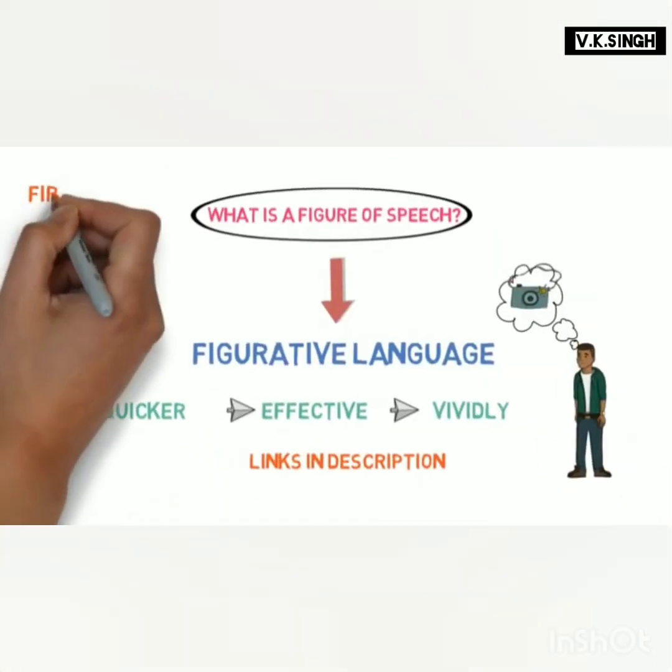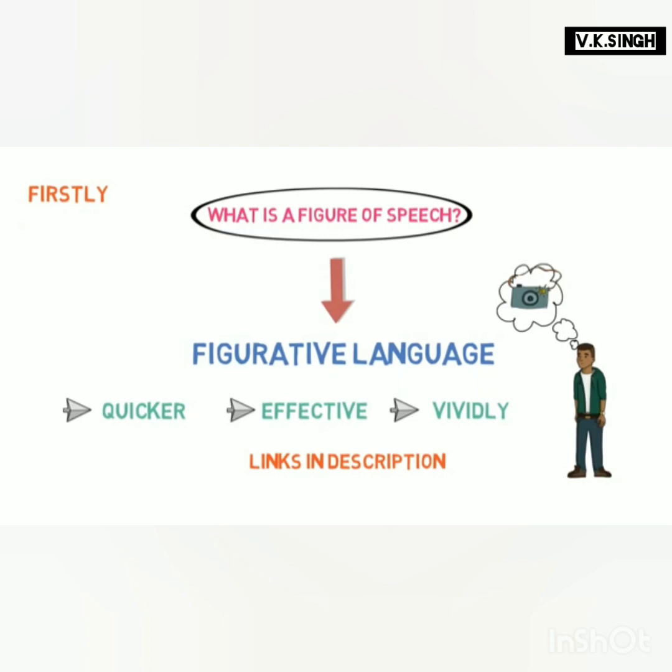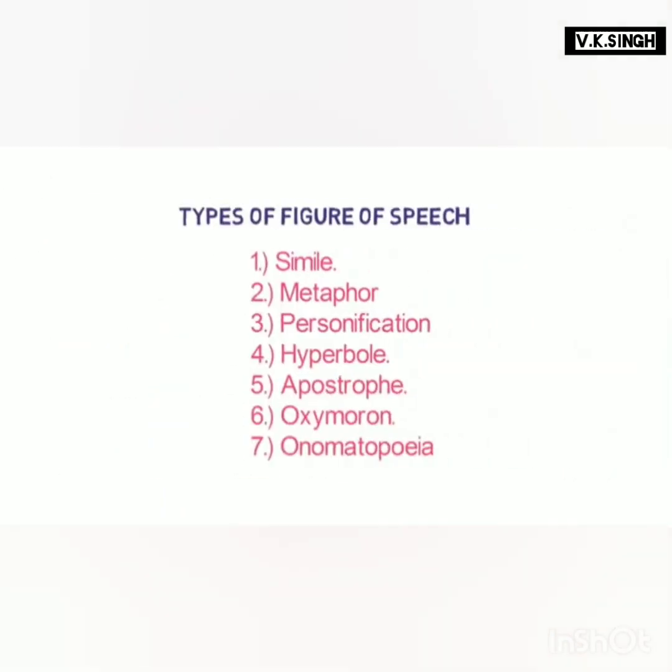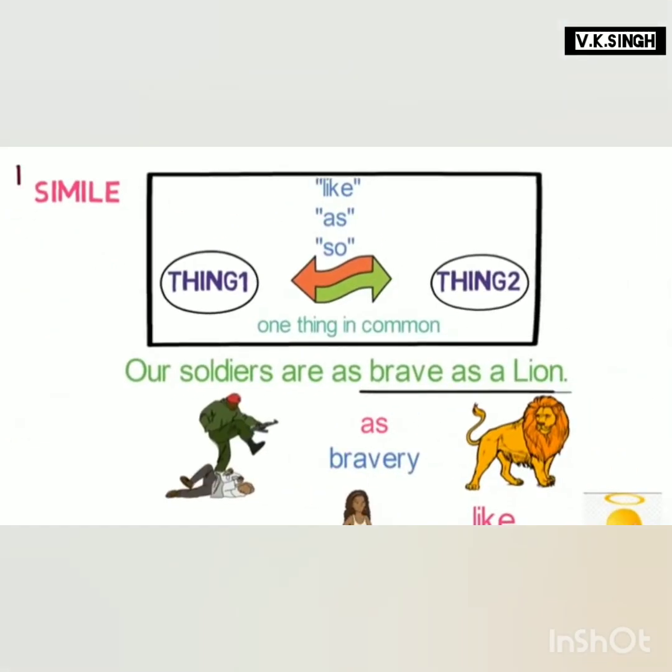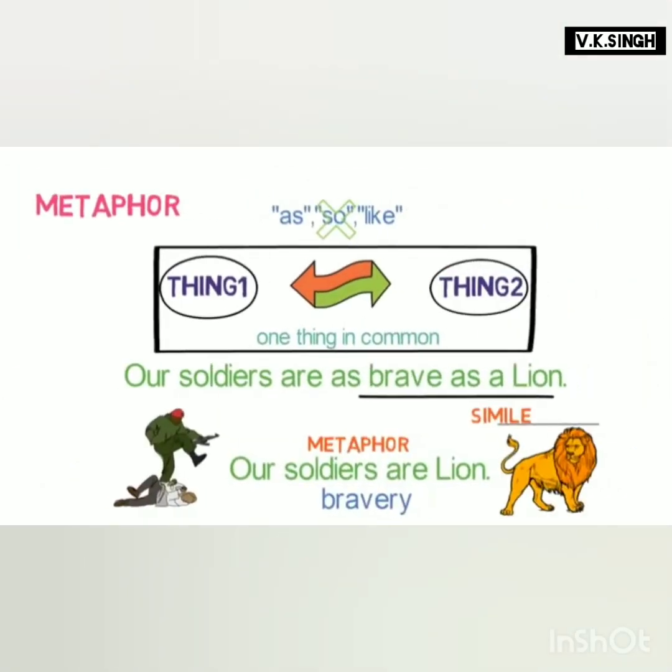Let's quickly revise what we learned in this lesson. Firstly, we learned what a figure of speech is. A figure of speech is figurative language, that is, language which is used to draw a picture mentally to convey a message or idea much quicker, more effectively and vividly. Then we discussed the 7 types of figure of speech. First one was simile. A simile is a figure of speech that uses comparison between two unlike things done using like, as or so. These things must have one thing in common.